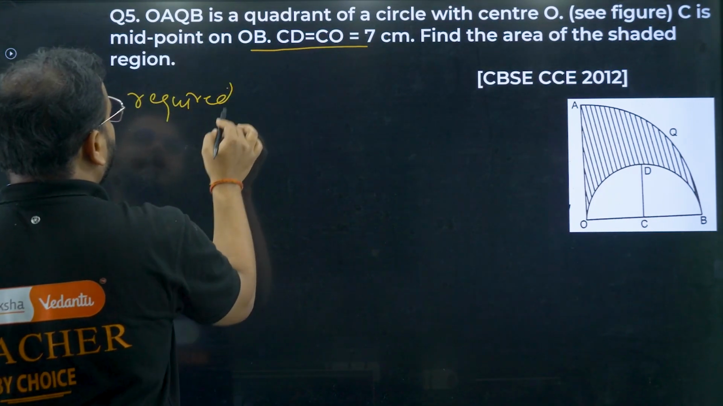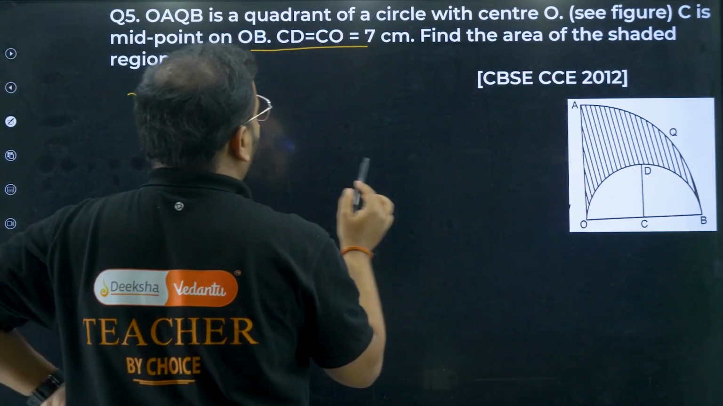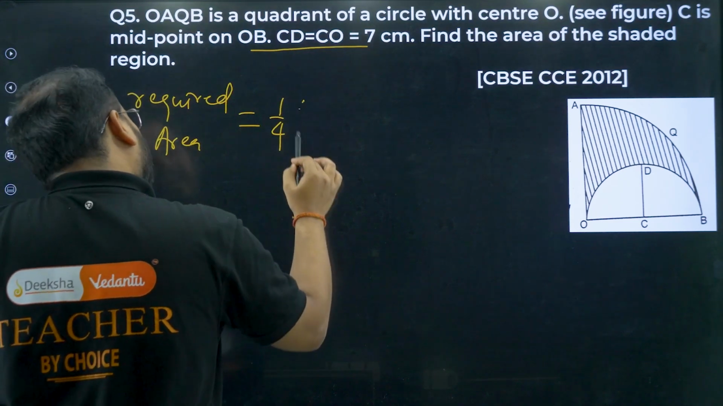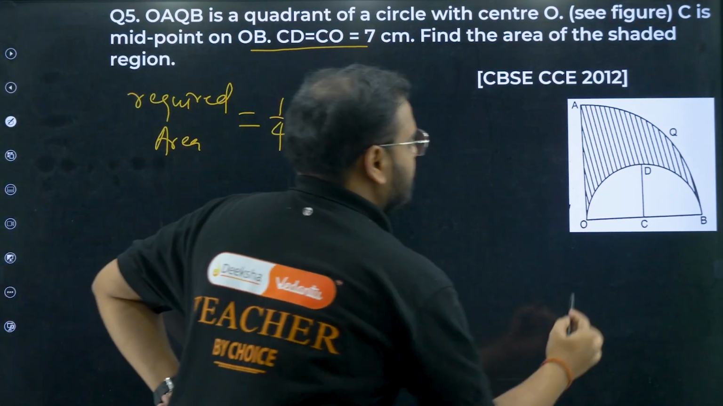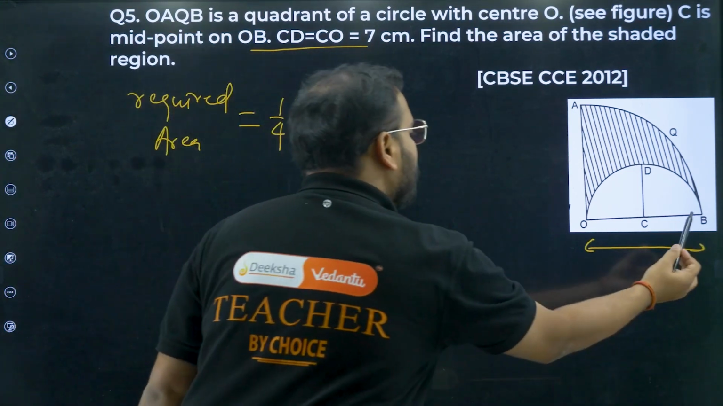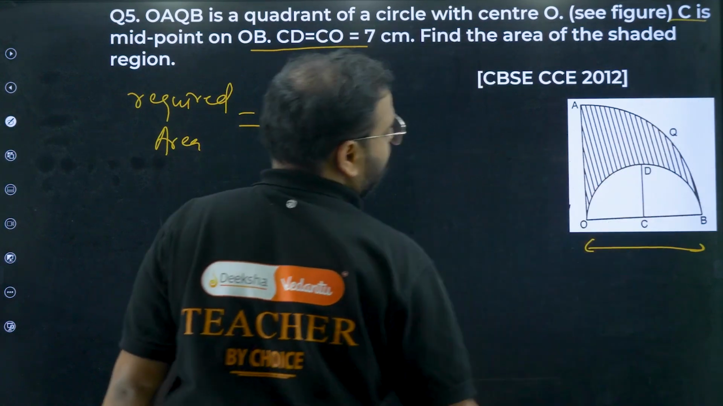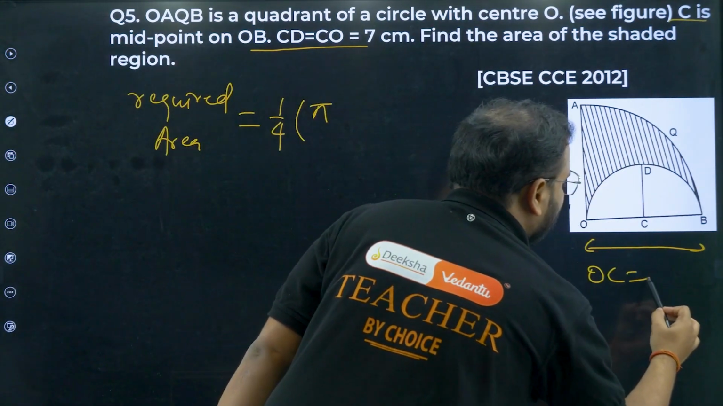Required area is given as, please check, the quadrant area. How much is that, sir? 1/4. 1/4 times of what, bacha? Times of pi. Radius, sir. This whole thing is the radius, bacha, na? For the big quadrant, the whole thing is radius. BO. They have given here, sorry, they have given C is midpoint. It means OC and OB are equal.